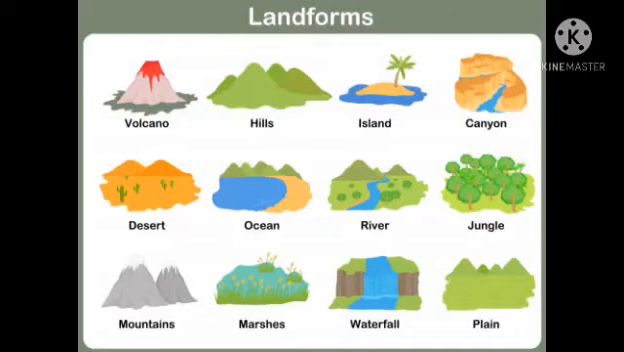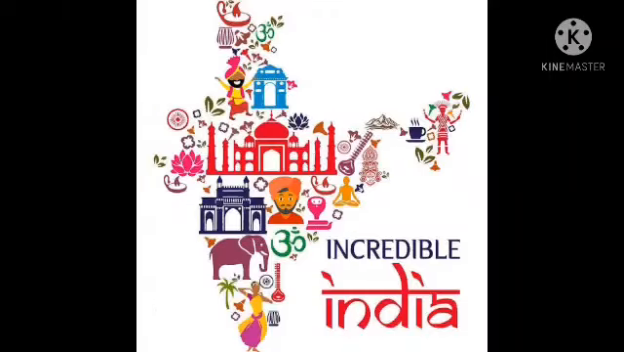So, in our country, we see different types of landforms and natural resources. That's why our country is called the Splendor of the Magnificent. Which country is called the splendor of the magnificent? Yes, our India. That means Arpudamana country. Magnificent means Arpudam. So children, our India is Incredible India.